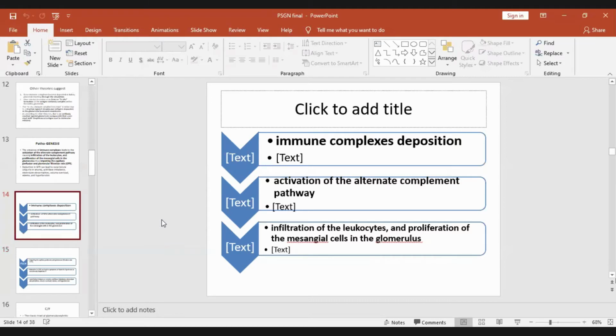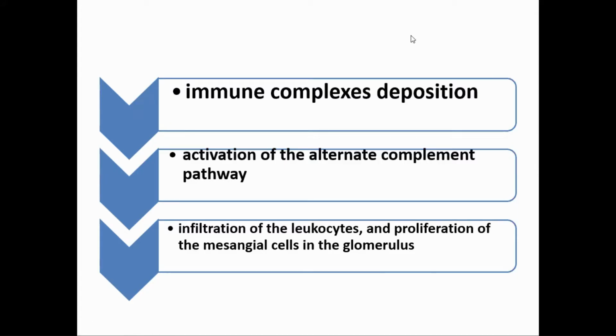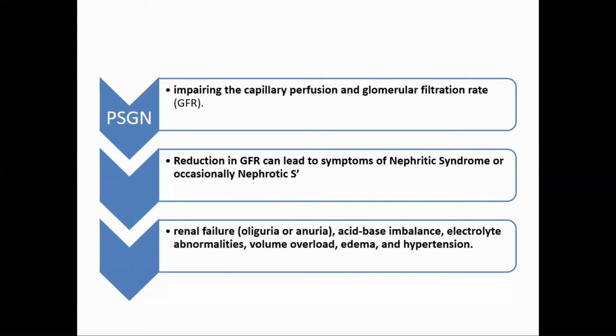So this is the same thing, the same text is kept in a flow chart. Okay, so you see immune complexes are deposited. Because of that, there is activation of the alternate complement pathway, and this complement pathway causes infiltration of leukocytes and mesangial proliferation within the glomerulus.